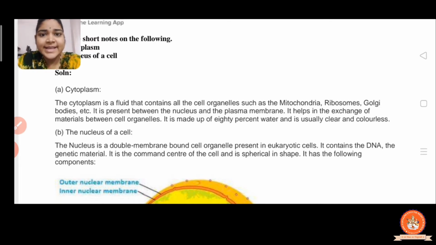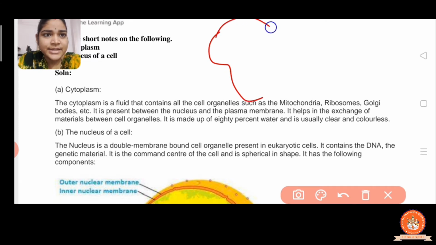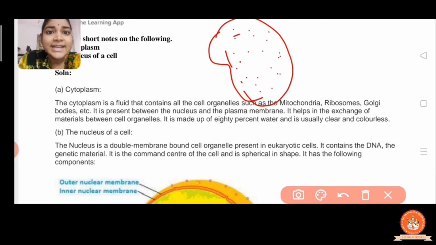In the cell structure, the jelly-like or fluid-like structure is the cytoplasm, right? It contains all the organelles such as mitochondria, ribosomes and Golgi apparatus, and we can say the Golgi body also.